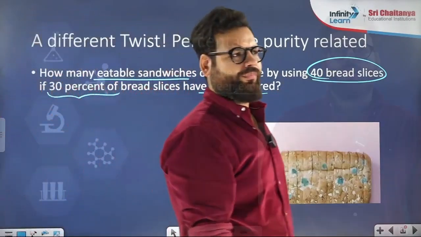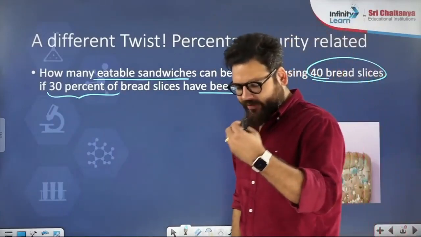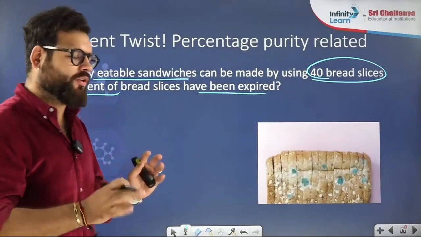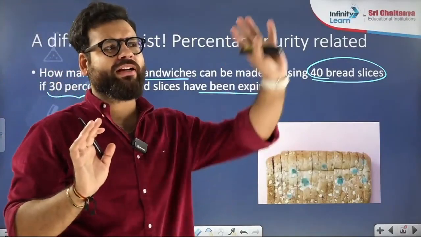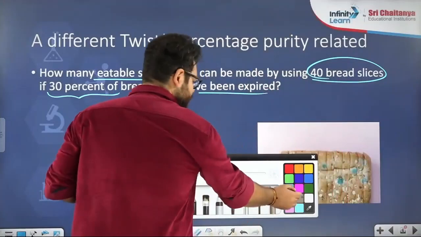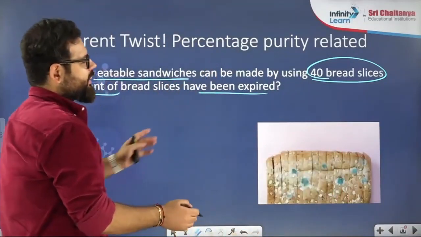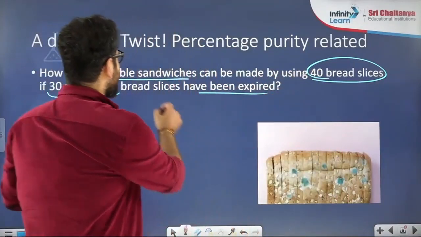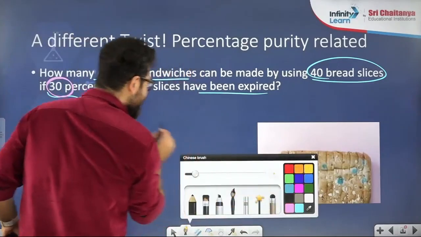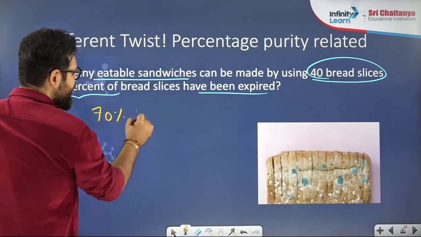I will give you time. 30% of the bread slices have expired. Out of 40 bread slices, 30% are gone. You can't use them. The rest 70% you can use. 14 is correct. So you said, there are 40 bread slices, but 30% are expired. That means only 70% are usable.